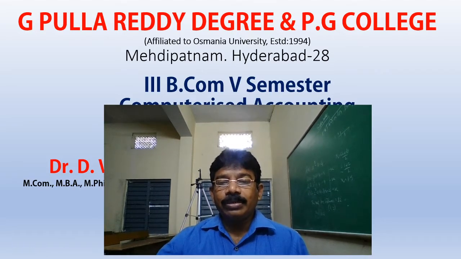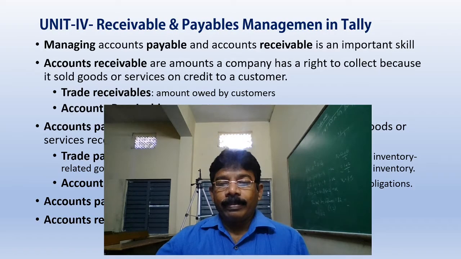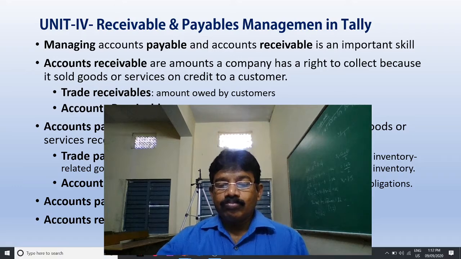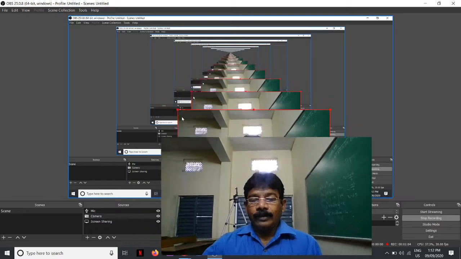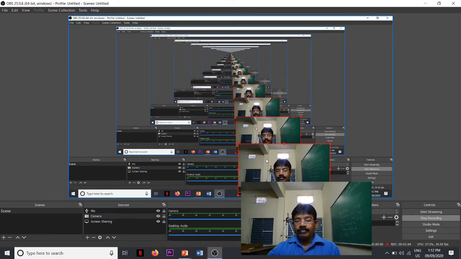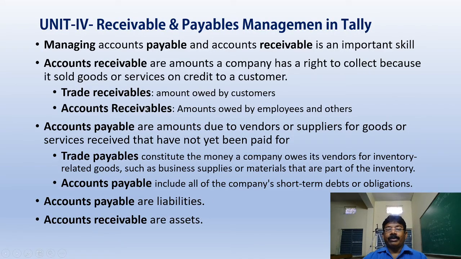What exactly are receivables? Receivables and payables. First we will understand payables. We buy raw material, buy now and pay later. That is called payables.